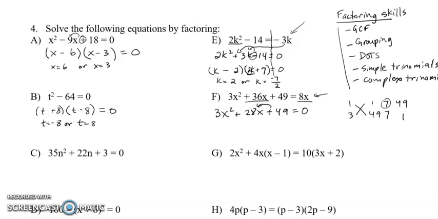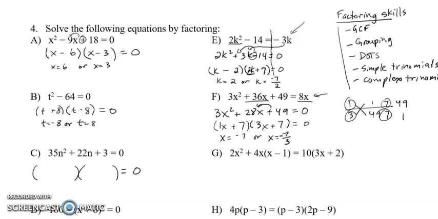Well, 3 times 7 is 21, and 1 times 7 is 7. So your first bracket is going to be 1 and 7. Second bracket is going to be 3 and 7. And it's going to be x, and they're both going to be pluses. X is equal to negative 7, or x is equal to negative 7 over 3. Don't forget the negative.